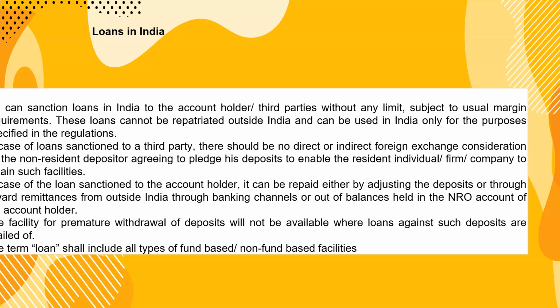Loans against NRE accounts and fixed deposits are also given, but they are to be used in India only. A loan sanctioned to the account holder can be repaid either by adjusting the deposits or through inward remittances from outside. A facility for premature withdrawal of deposit will not be available where loans against such deposits are availed. The loan shall include all types of fund-based and non-fund-based facilities.